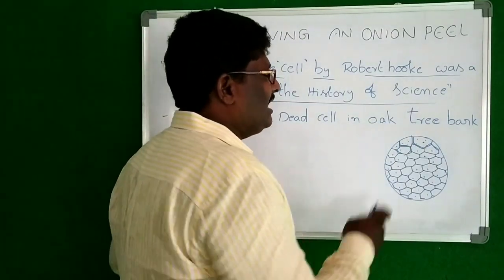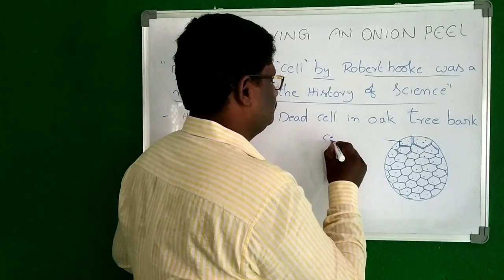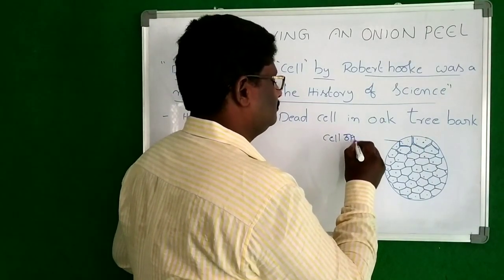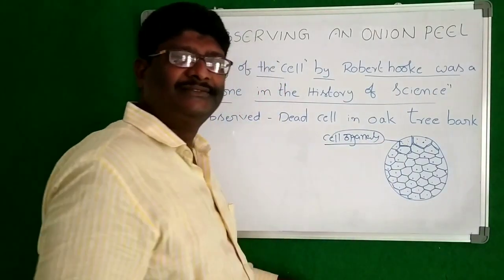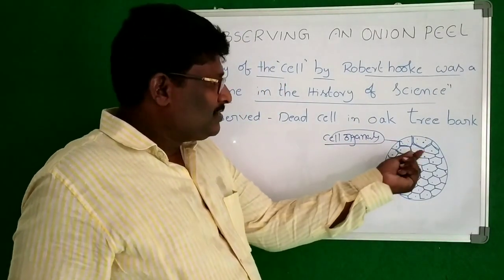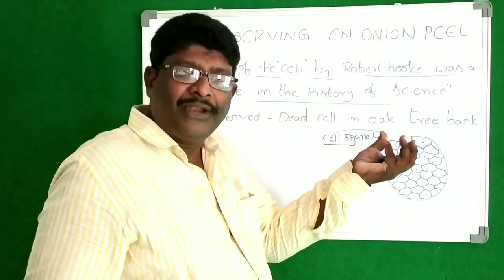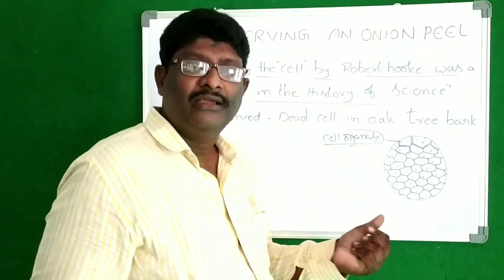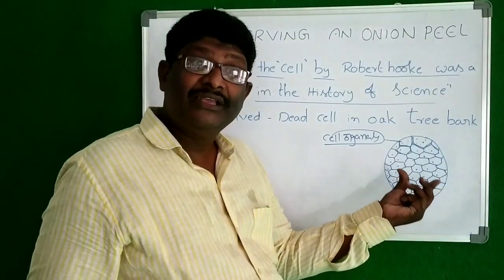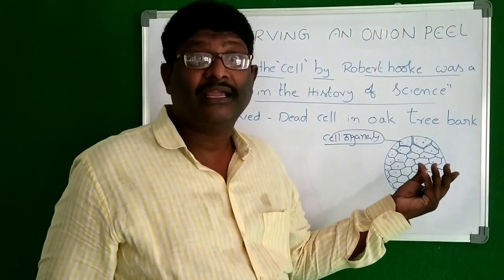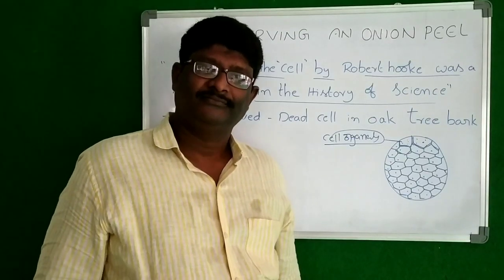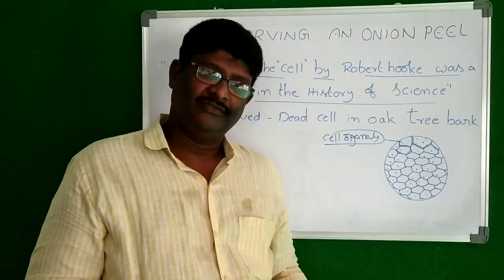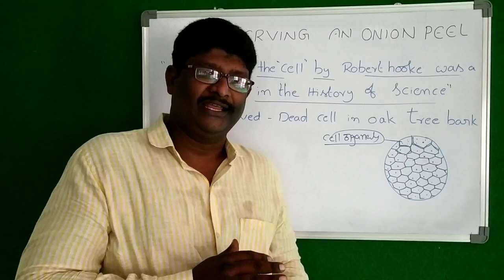What is that? Cell organelles. So inside the cell, some components and also liquid material. One who is having this kind of organelles and liquid material, those cells are called living cells. Sajiva kanalu. What we call Sajiva kanalu.